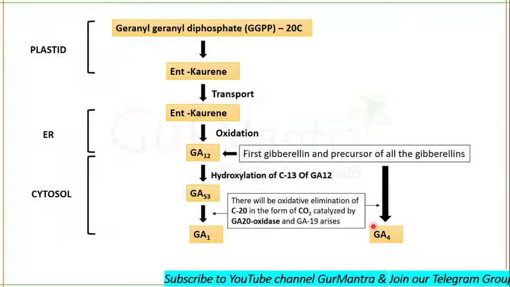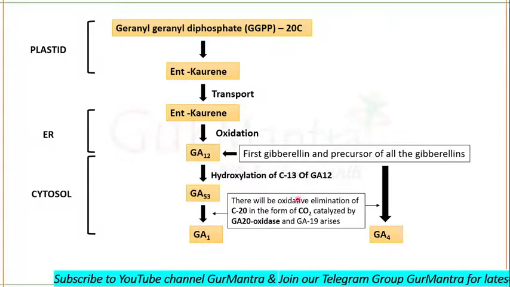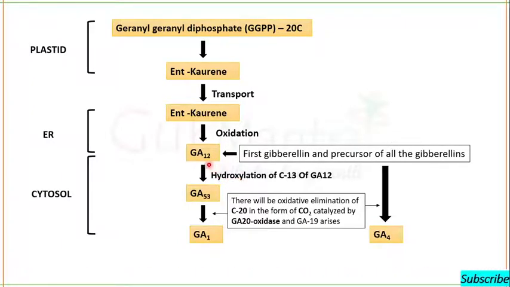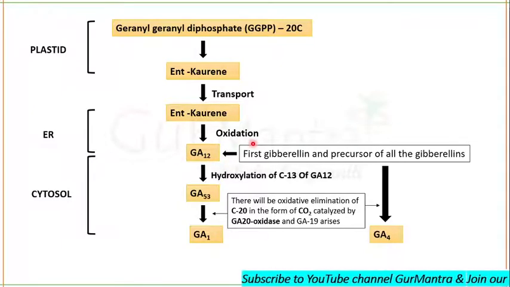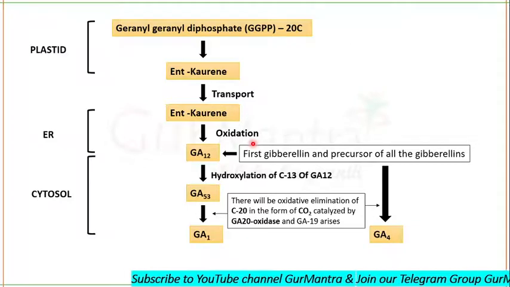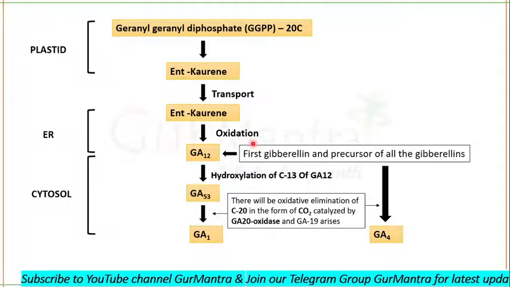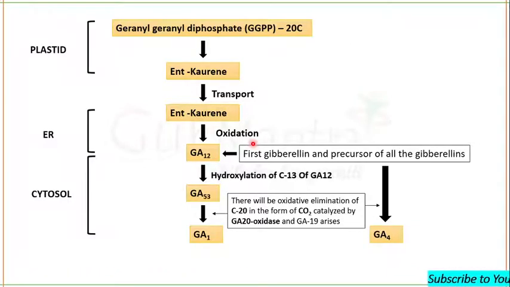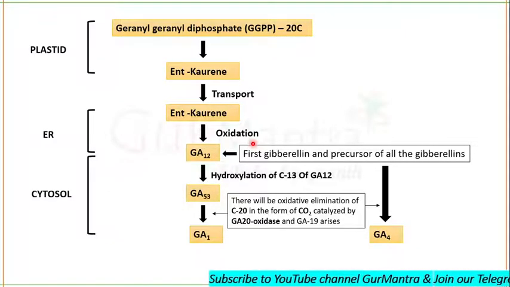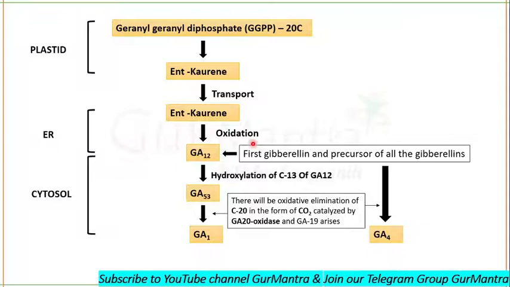of other gibberellic acids. See, when gibberellic acid is formed in the endoplasmic reticulum, we say this is the first gibberellin. So the first gibberellin which is formed during the biosynthesis of gibberellic acid is gibberellic acid 12, and this gibberellic acid 12 will result in the formation of all other gibberellins now.